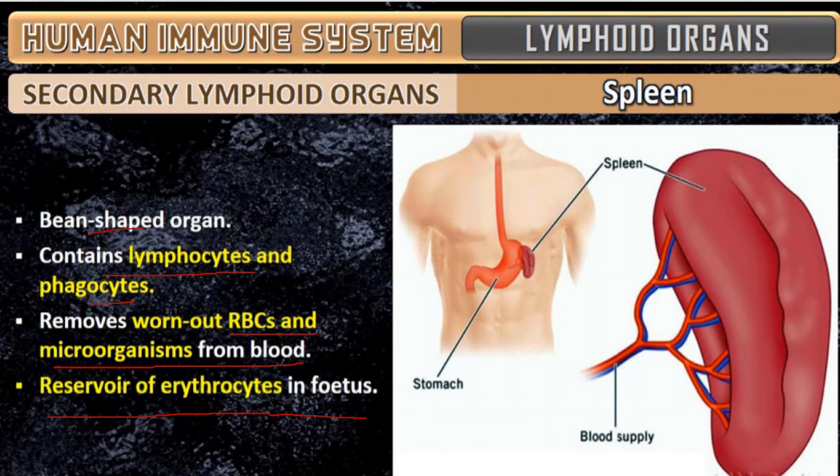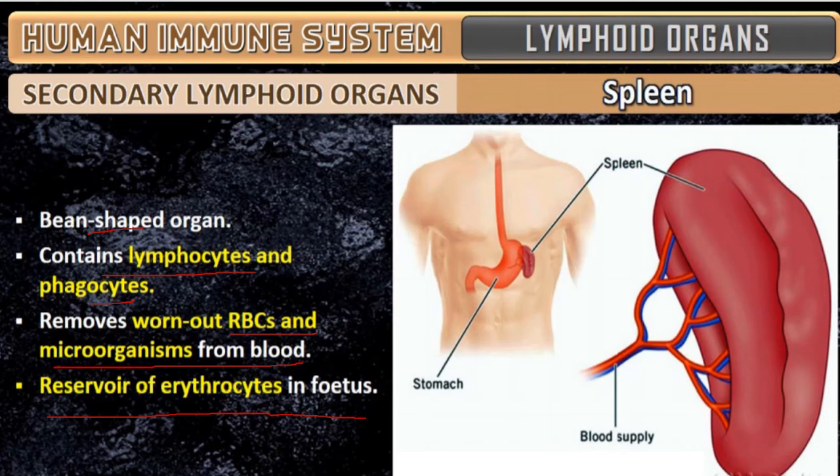This antigen will stimulate the humoral or cell mediated immune response in our body, in the spleen also. So spleen also plays an important role when the antigen enters into the blood. Usually, worn out cells will start moving into the spleen where they will get destroyed.